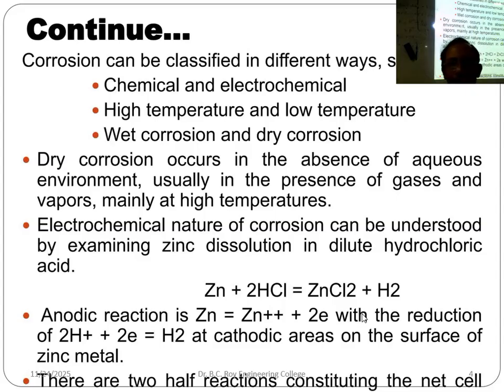So here we have zinc plus HCl. Where is the HCl from? From the environment. Liquid HCl droplets are floating in the air, so they can come onto the surface of the zinc, react, and produce zinc chloride and hydrogen. And the hydrogen is getting liberated into the atmosphere.